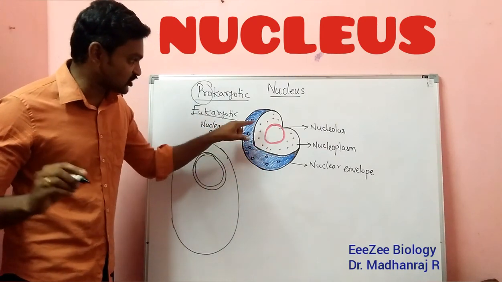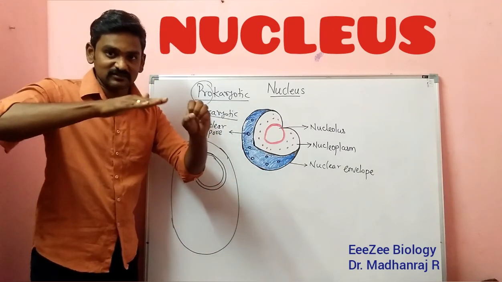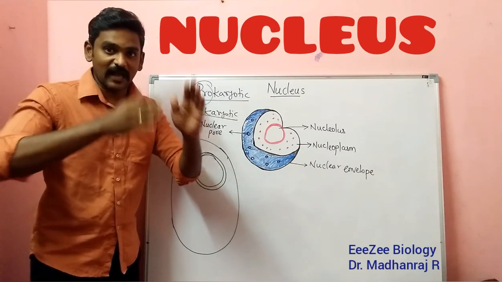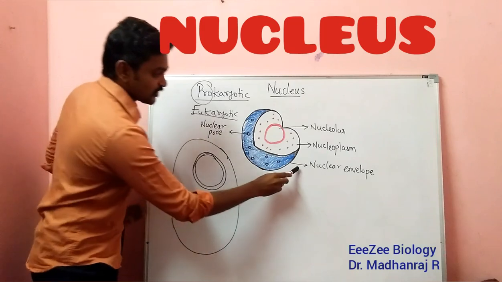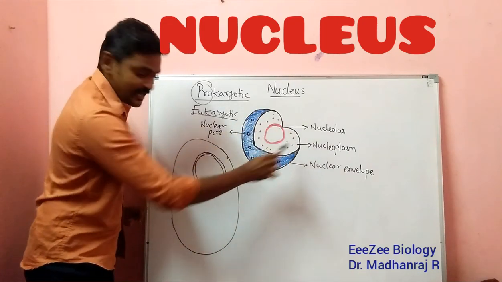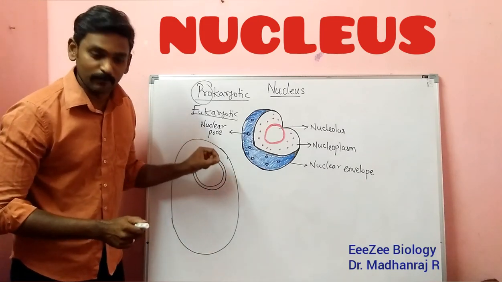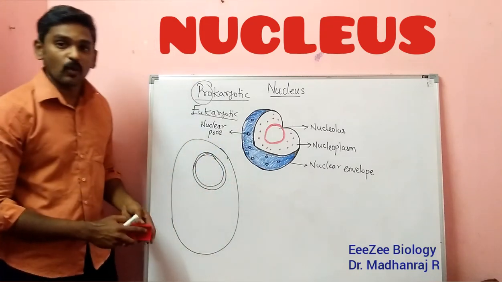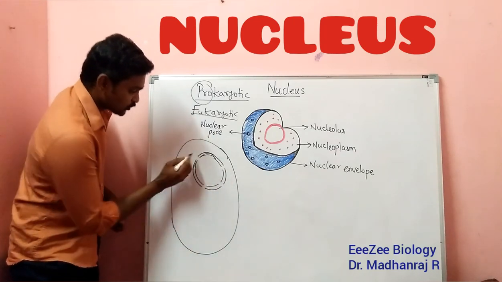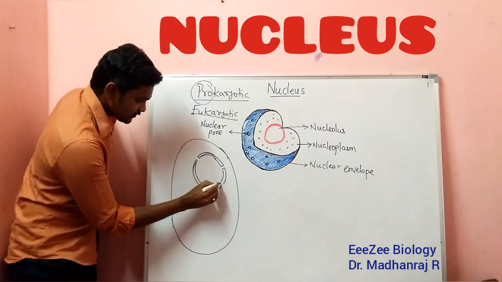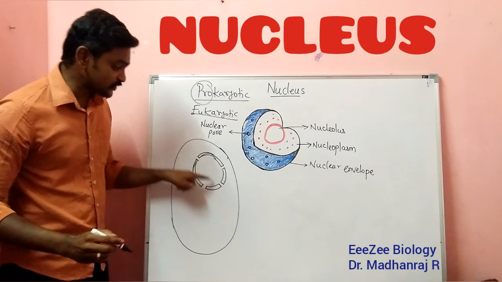You can see the structure here. Imagine a ball-like structure. If you cut it like an apple, you can see it like this. So this is the nucleus structure. You can see the nuclear envelope which surrounds the nucleus, that is a double membrane. The nucleus also has some small pores. These pores are called nuclear pores.